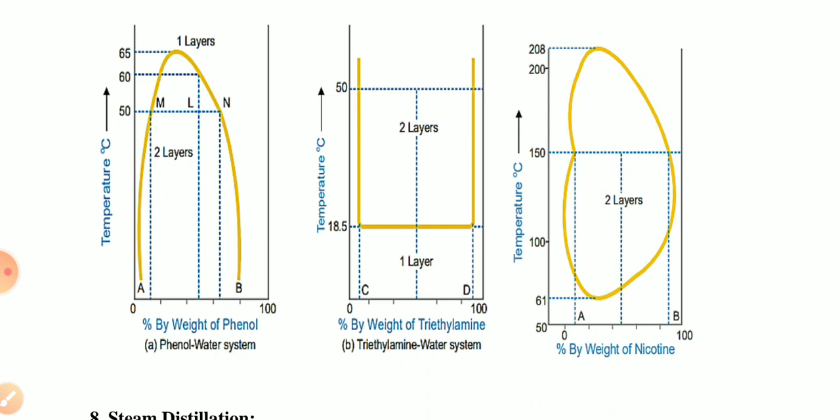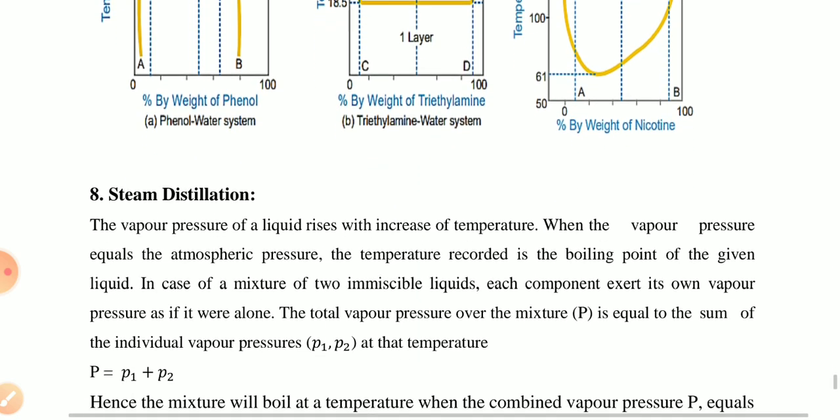In the third diagram, the nicotine-water system, one layer appears at the higher temperature and at the lower temperature. Between these two temperatures they are separated from each other. One is a nicotine solution in water, and the second is a water solution in nicotine. So this is all about partially miscible liquids. Next topic is steam distillation.